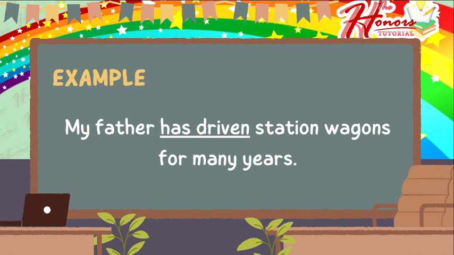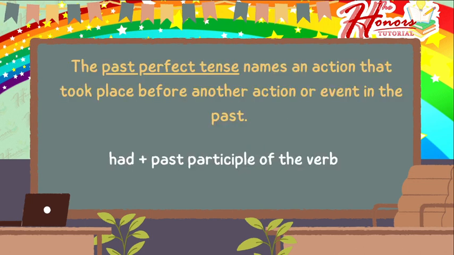Okay. Very good. So next, we have what we call the past perfect tense. So the past perfect tense names an action that took place before another action or event in the past. So the formula for this one is had, since it is already past, plus the past participle of the verb. Do you understand?